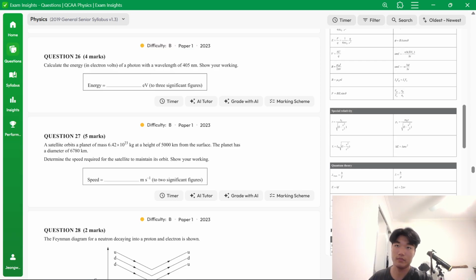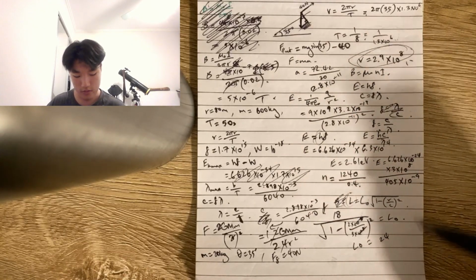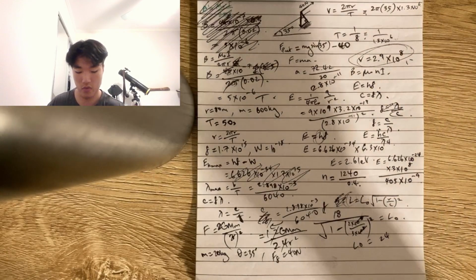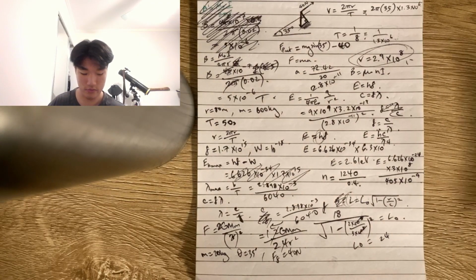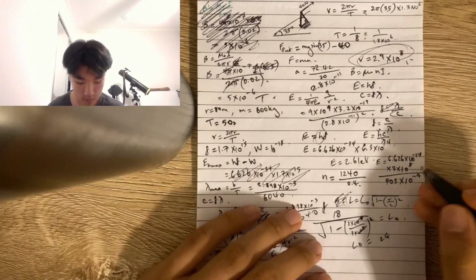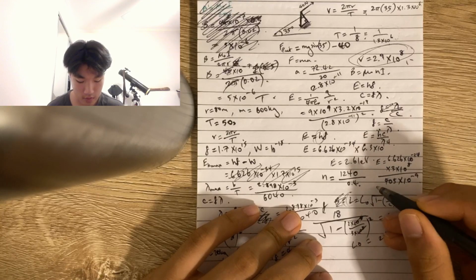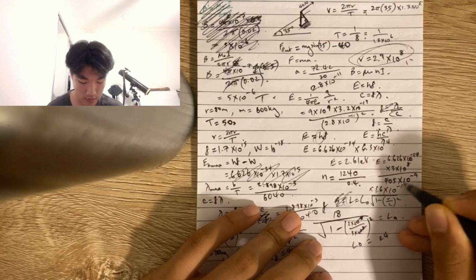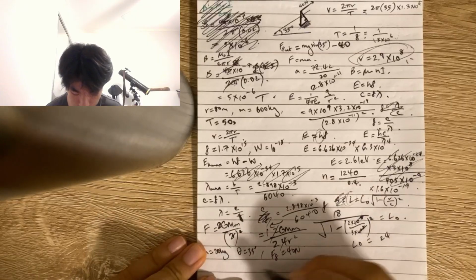Okay. This should yield the energy of the photon in joules. But remember, the question specified it to be given in electron volts. So we need to do one more step, which is divide this value by 1.6 times 10 to the negative 19. This is very messy. I'm going to write this all just in one line of working.